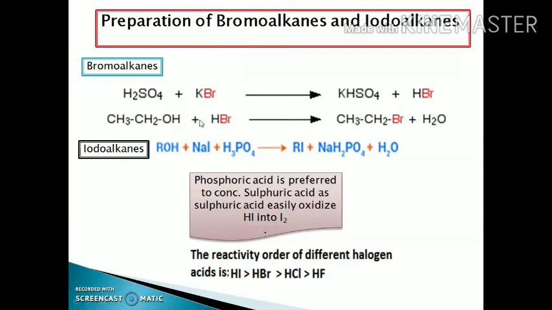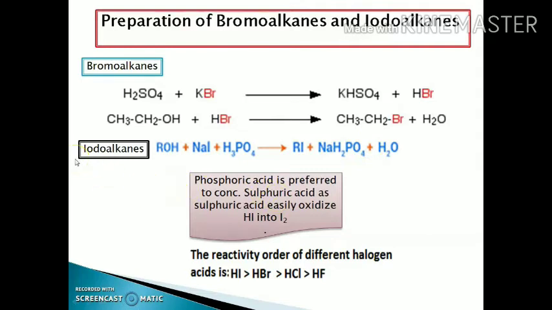To prepare bromoalkanes and iodoalkanes, we treat the alcohols with HBr and HI respectively, but we have to prepare HBr and HI in situ, meaning within the reaction, by the action of sulfuric acid with KBr and sodium iodide with phosphoric acid. When we mix sulfuric acid with potassium bromide, it gives potassium hydrogen sulfate along with HBr, and when we treat sodium iodide with phosphoric acid, it generates HI along with sodium phosphate and water.